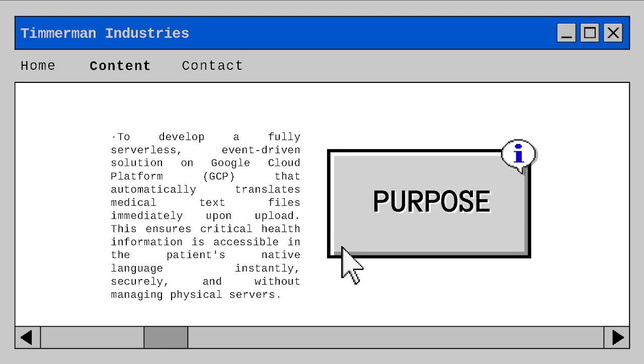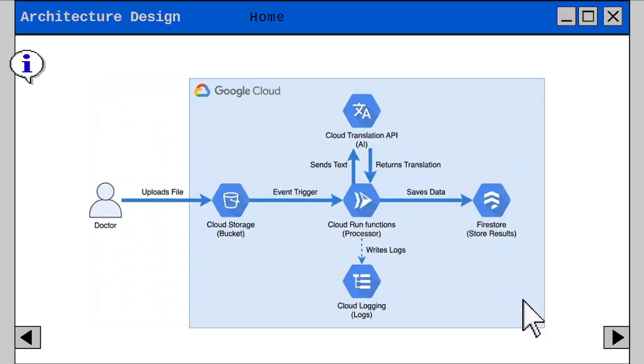So the purpose of this project is to develop a fully serverless, event-driven solution on Google Cloud Platform (GCP) that automatically translates medical text files immediately upon upload. This ensures critical health information is accessible in the patient's native language instantly, surely, and without managing physical servers.